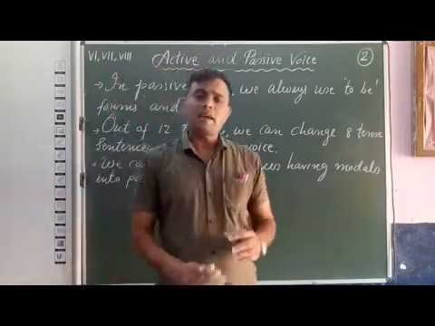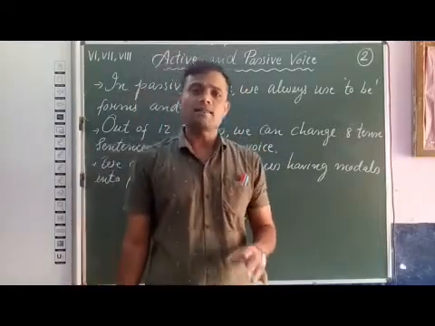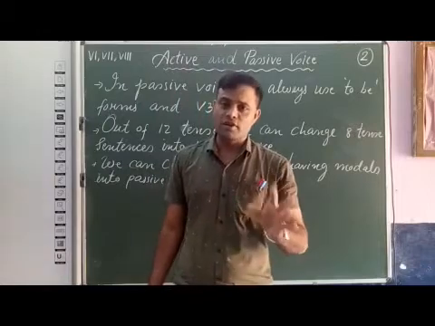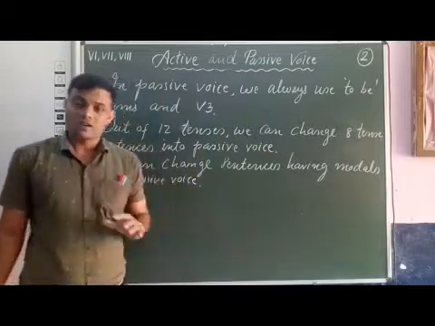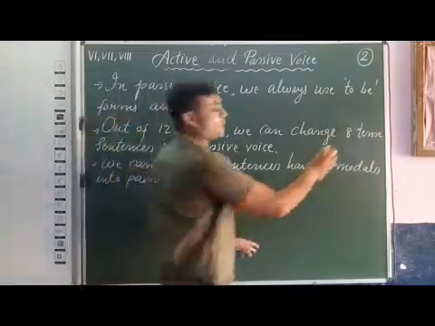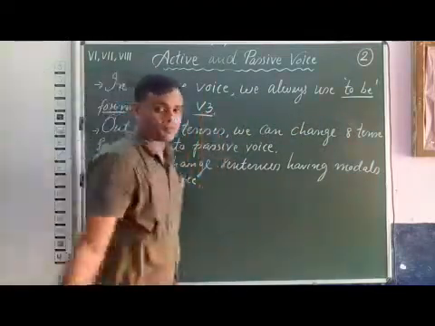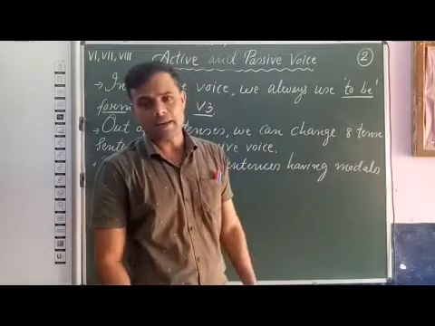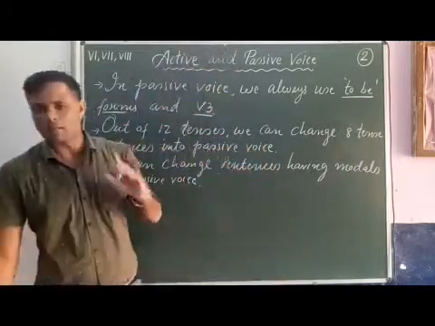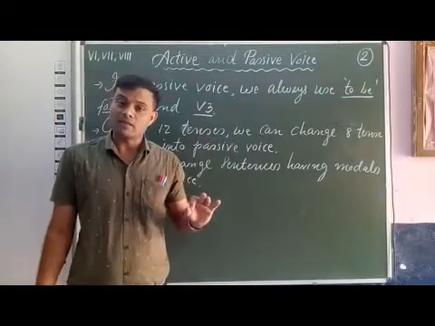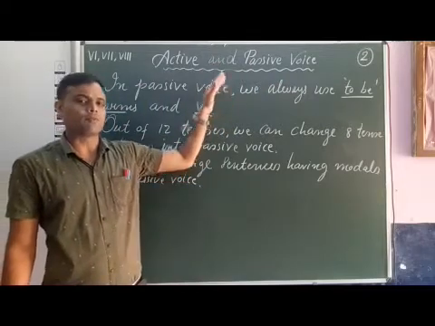First, in passive voice, we always use to be forms and the past participle form of the verb, meaning V3. Remember, in a passive voice sentence, we always use to be forms and V3. It means the third form of the verb, the past participle form of the verb. That is the first thing to remember.